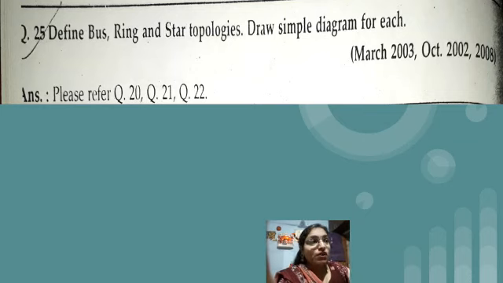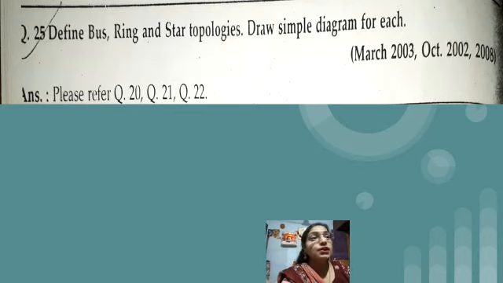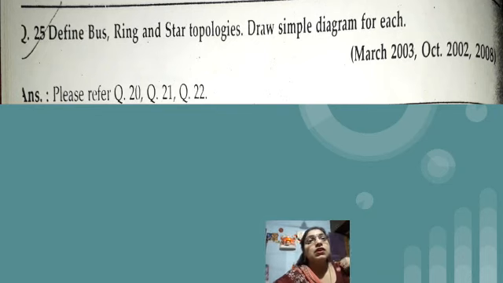To find out that problem, we have to go through the mesh of all the wires, which is not practically possible, to find out where the problem actually occurred. There are so many wires, so it will not be easy for anybody to find the error. So these are the disadvantages of mesh topology. So I hope this topic is clear to you.